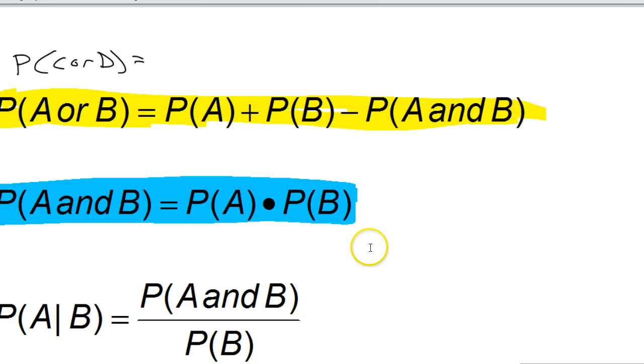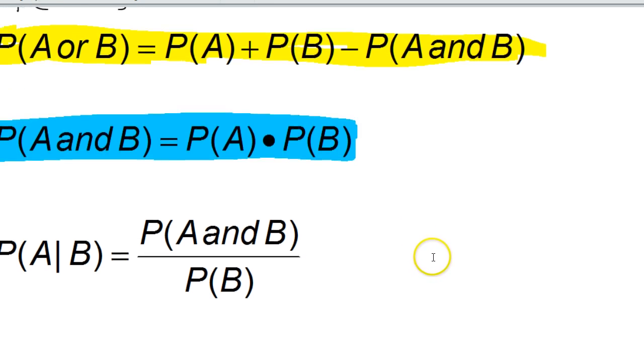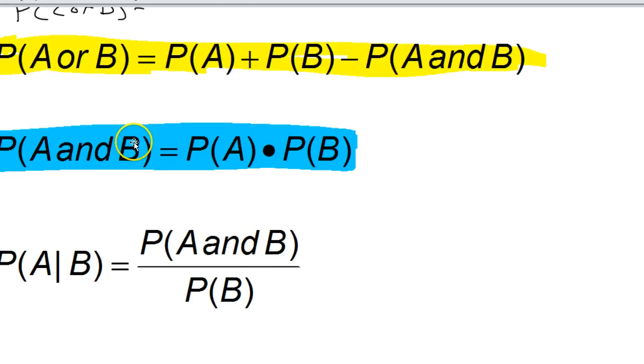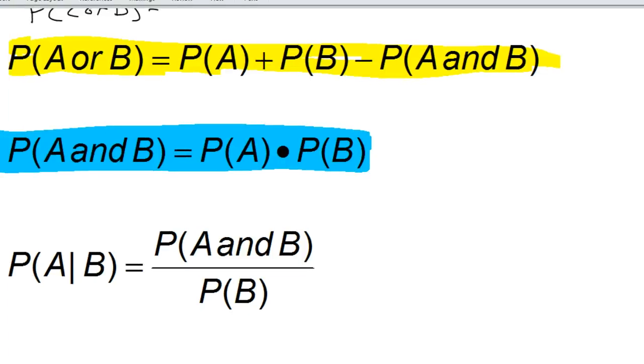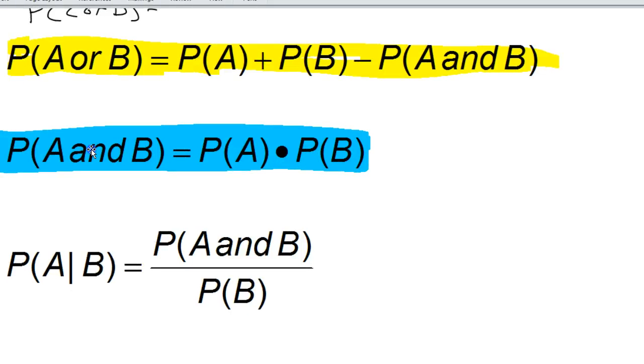Well, let's see. It's going to be a version of this blue formula right here. But this formula was written holding in mind two independent events.